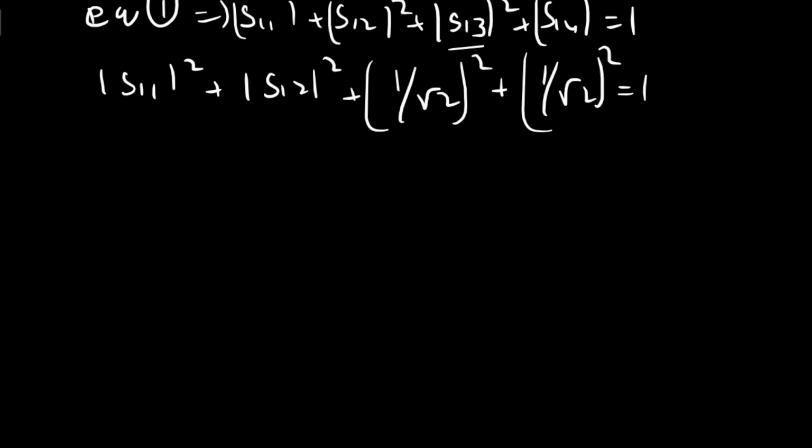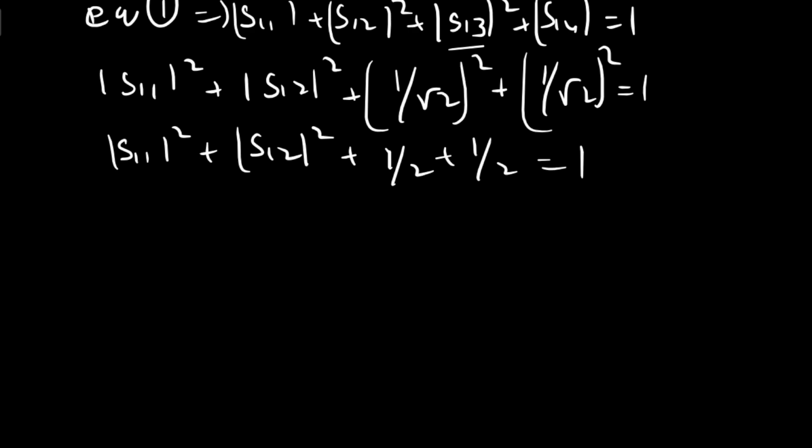So you can write it as modulus S11 squared plus modulus S12 squared. This is 1 by 2 plus 1 by 2, which gives 1, and on the right hand side we have 1. So the 1s cancel, and finally you get modulus S11 squared plus modulus S12 squared equal to 0.